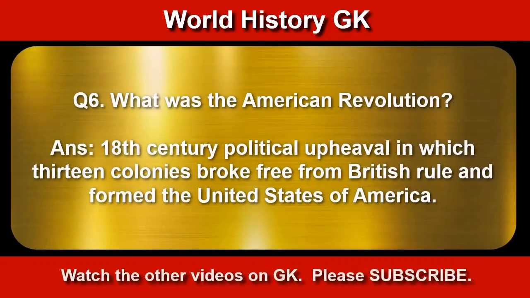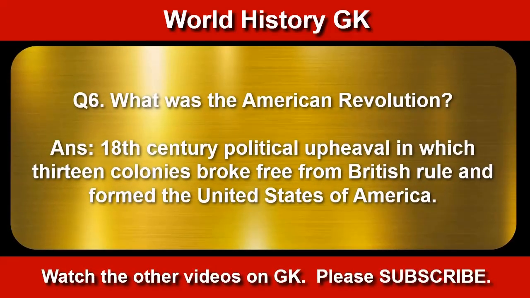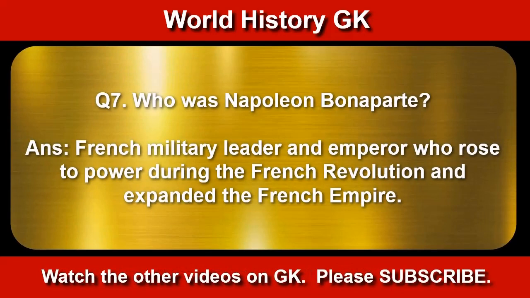What was the American Revolution? 18th century political upheaval in which 13 colonies broke free from British rule and formed the United States of America. Who was Napoleon Bonaparte?